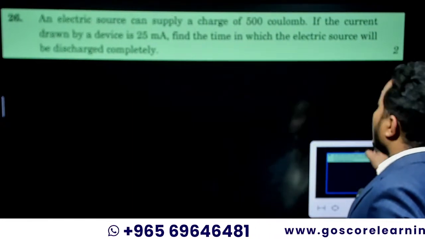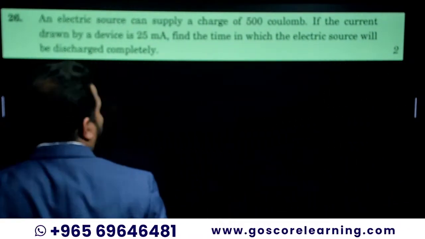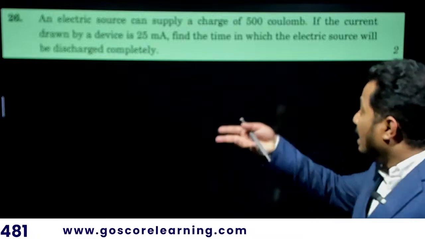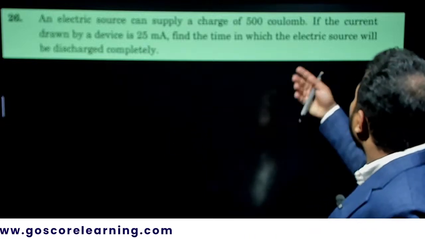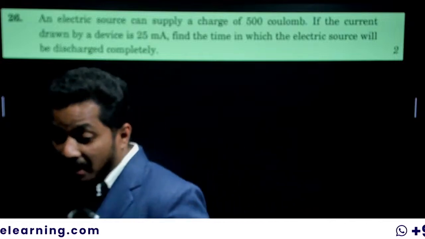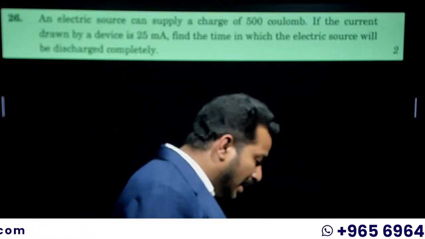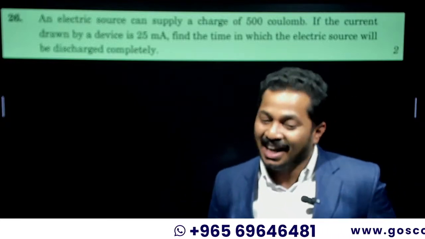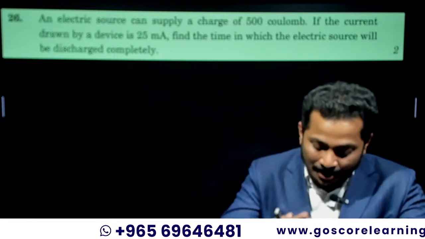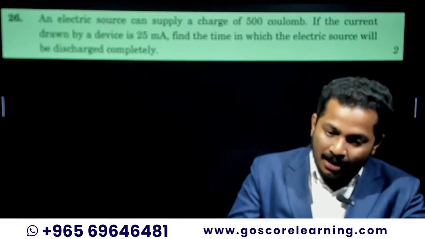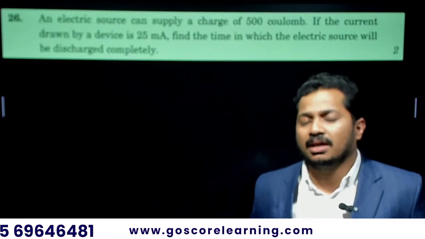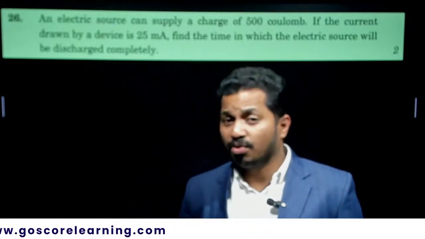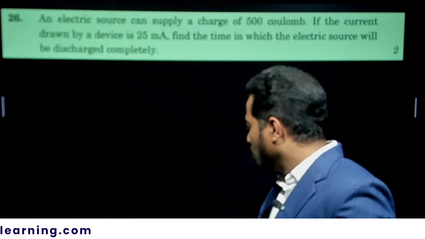An electric source can supply a charge of 500 coulomb. If the current drawn by the device is 25 milliampere, find the time in which the electric source will be discharged completely. Every year in 10th, different types of numericals will be asked from electricity, and not only from electricity, from every chapter you can get a new kind of question, a new pattern, a different question. So this is also a question like that.